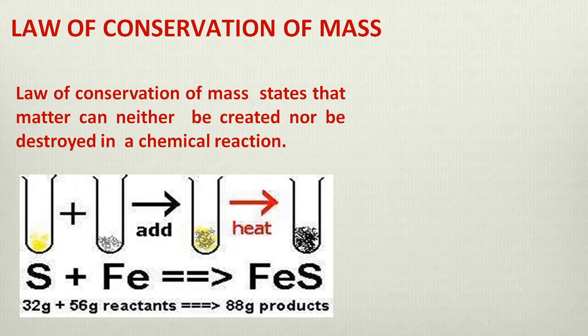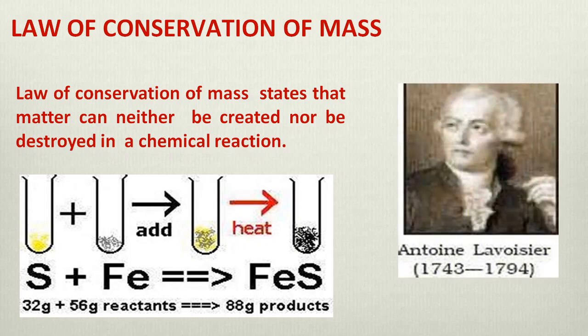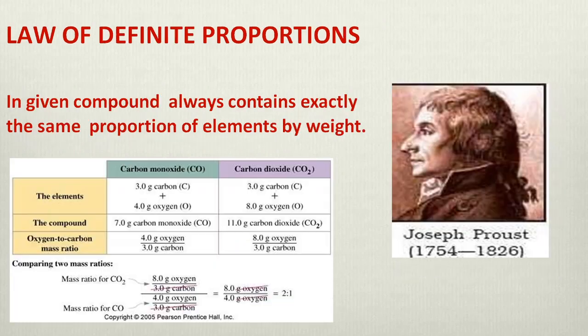The first one is the law of conservation of mass. The law of conservation of mass states that matter can neither be created nor be destroyed in a chemical reaction, only it can be transformed from one form to another. One example is given here, like sulfur plus iron. Sulfur, the atomic weight is 32, iron is 56. These two are combining, so we'll get 88 gram of product. It means neither any amount of sulfur is lost nor any amount of iron is lost. And this one was given by Antoine Lavoisier.